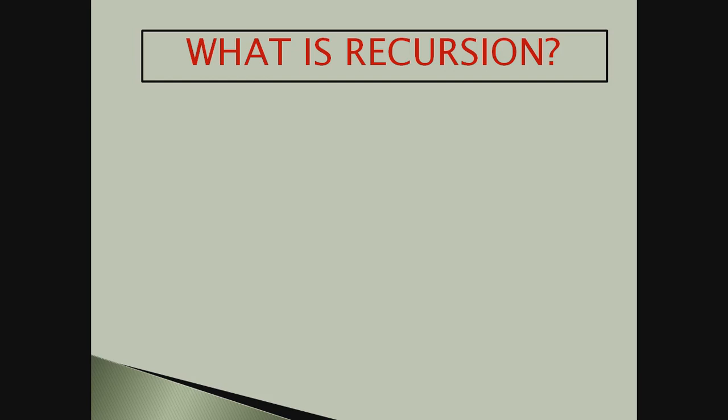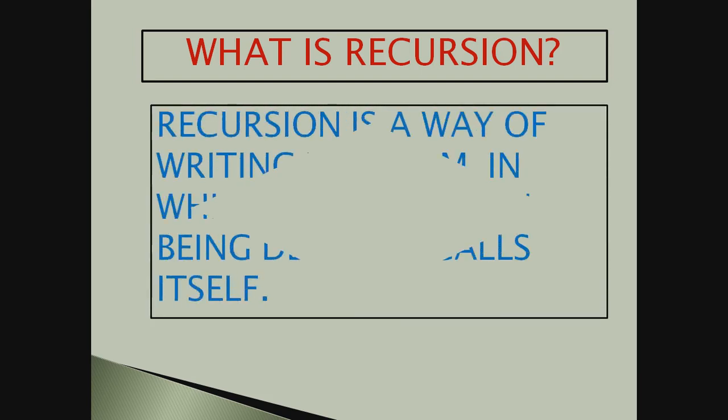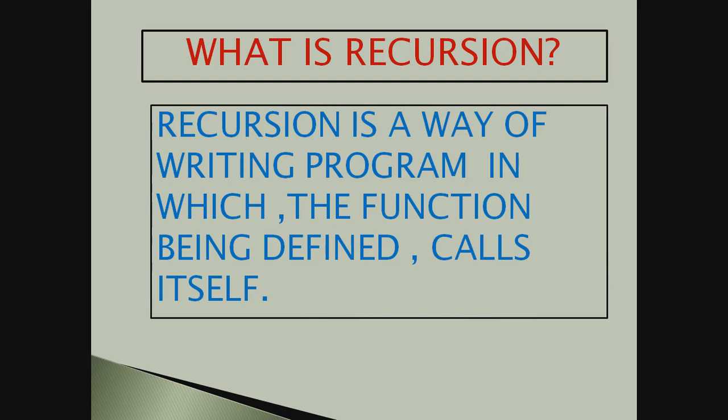So suppose I have a function ABC, and I am defining that function ABC. If the body part has a statement which calls function ABC itself, we will say we are using recursion. So what is recursion? Recursion is a way of writing a program in which the function being defined calls itself.